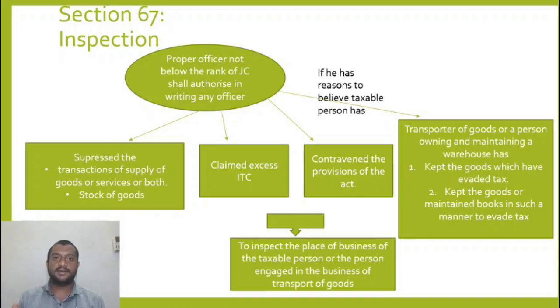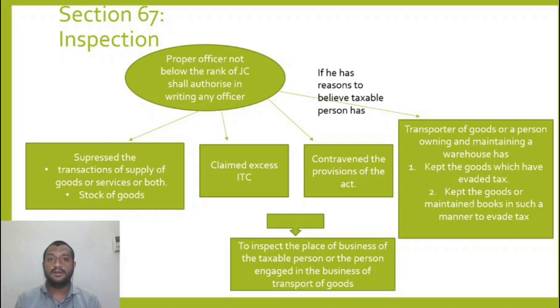So he has claimed excess credit or he has contravened the provisions of the act. If I have reasons to believe that, in case of a warehouse operator, or a person owning and maintaining a warehouse, or a transporter, what are the offenses that he could commit? He is holding goods which have evaded tax. That can be one thing he can do. He has kept the books of accounts. Let us say he is maintaining the records of inward and outward, the goods coming in and out of the godown, but he is wantedly missing some information because he does not want those goods to be recorded, but those are in the godown.